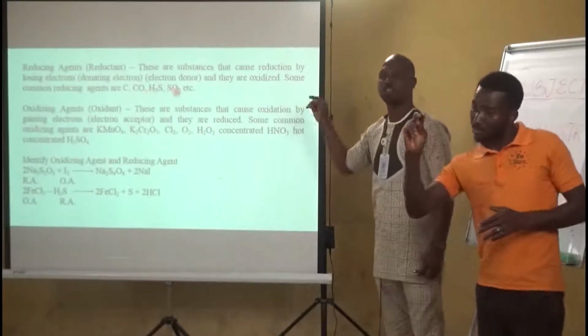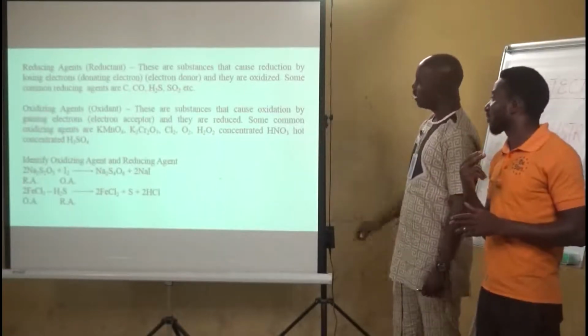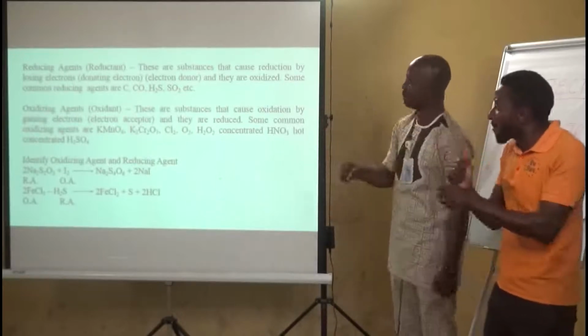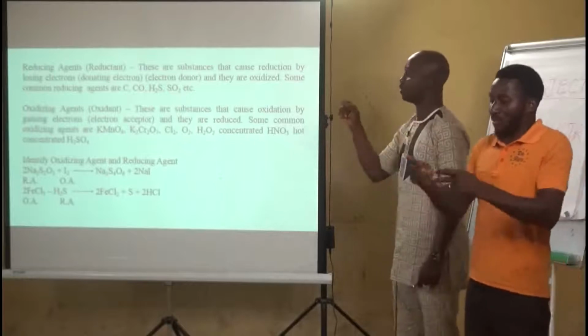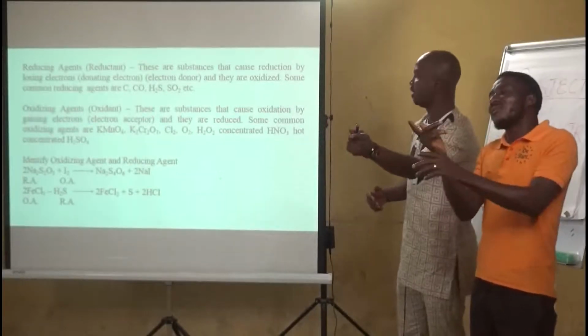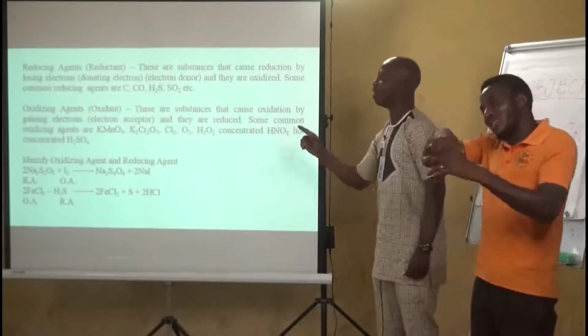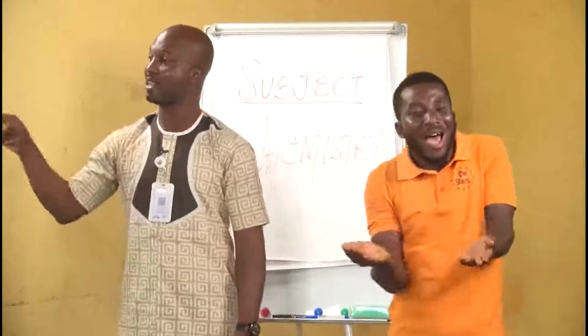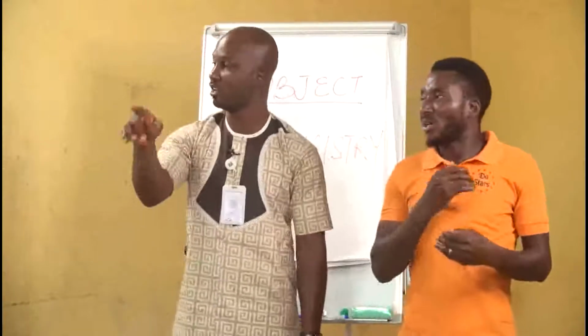mention but a few. The oxidizing agent, on the other hand, causes oxidation to take place. And they can only cause oxidation to take place if they gain electron lost by the oxidation process. So they are called electron acceptors. And they are reduced in the process. Remember, they are reduced in the process.